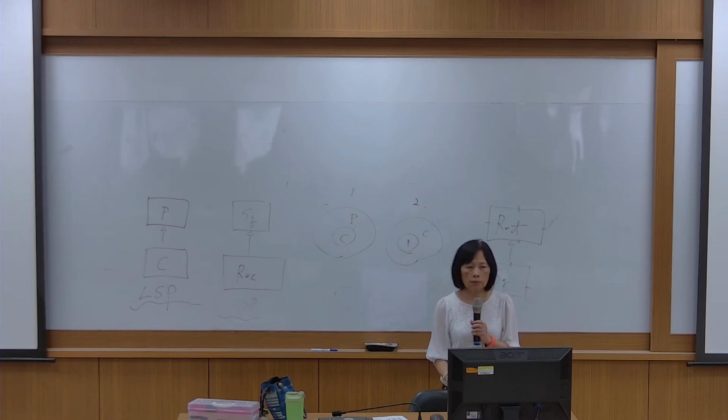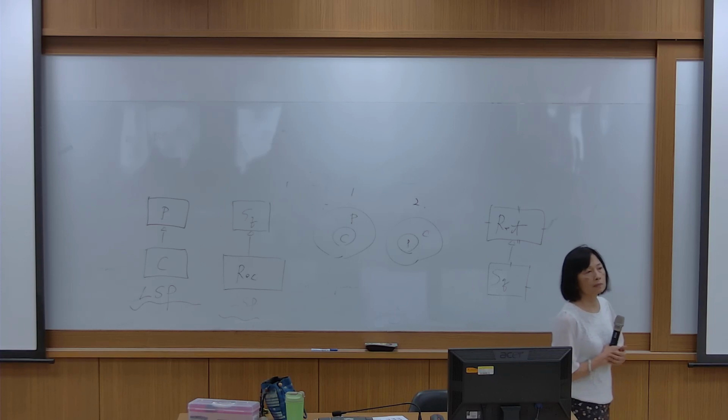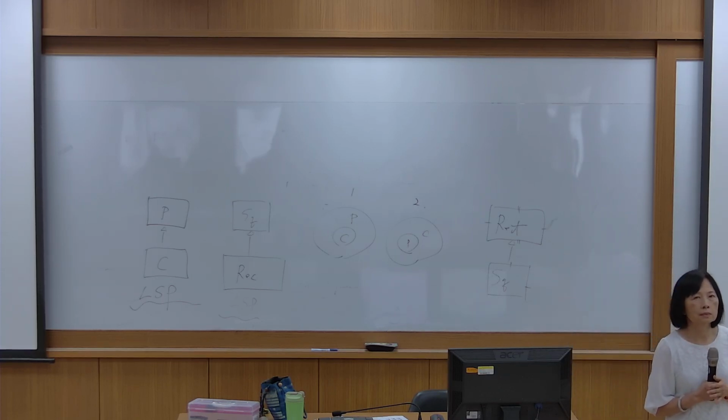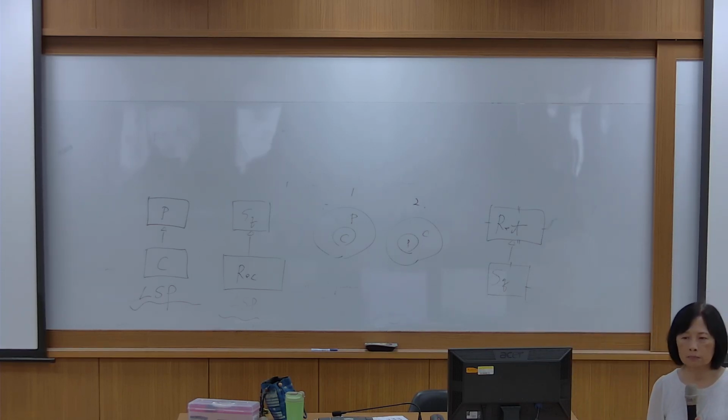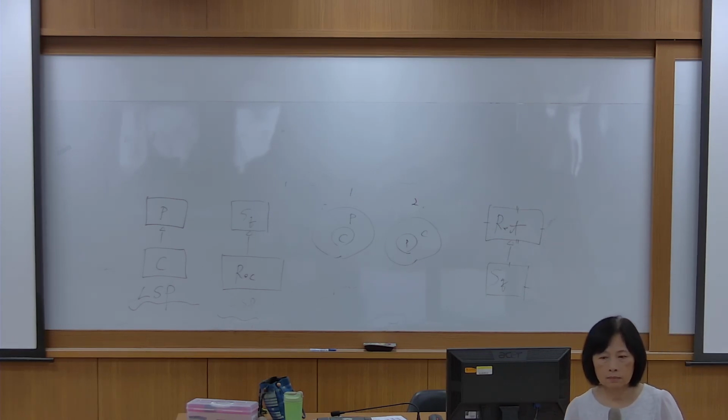So here, what about this? Is it different from the previous one? Similar. I think this is 4 and the one before was 2, right?